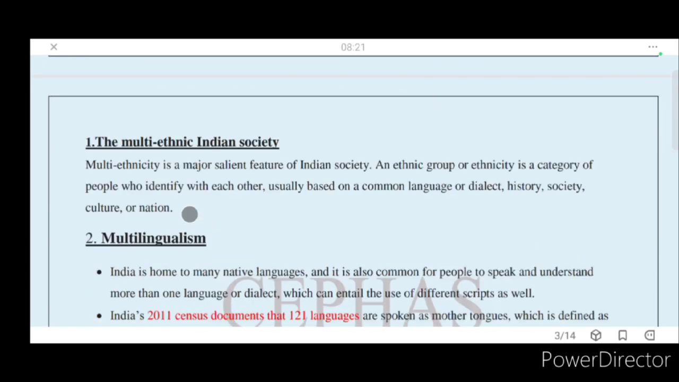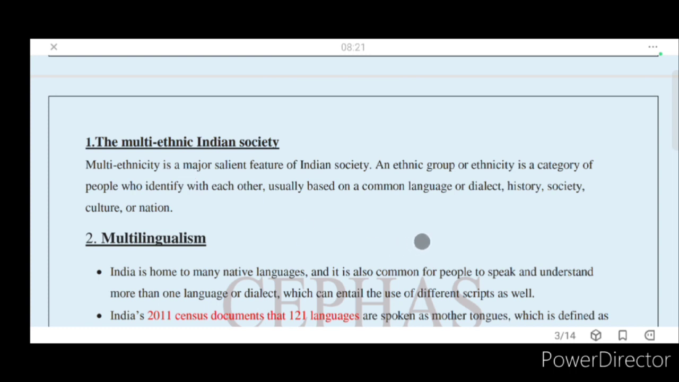So the first one, the multi-ethnic Indian society. What is an ethnic society? An ethnic group is a category of ethnicity. People who identify themselves based on their language, their history, their society and culture and nation. So ethnicity basically means the feature that describes the people mostly.